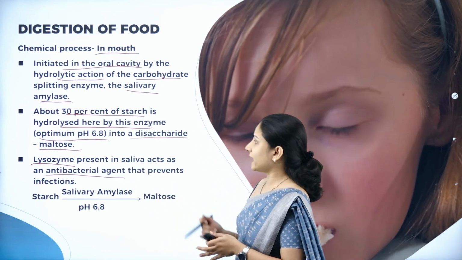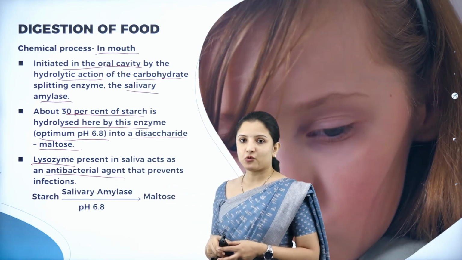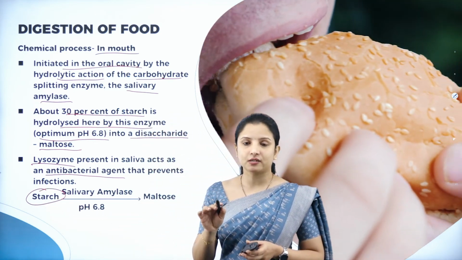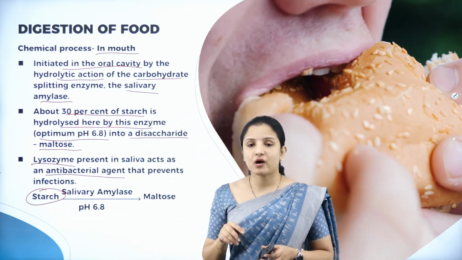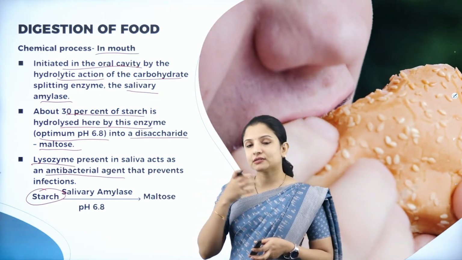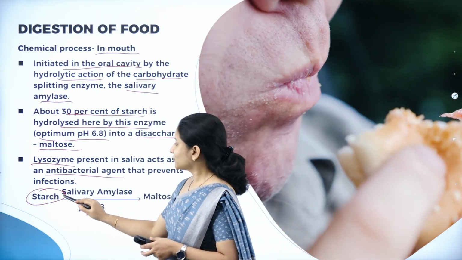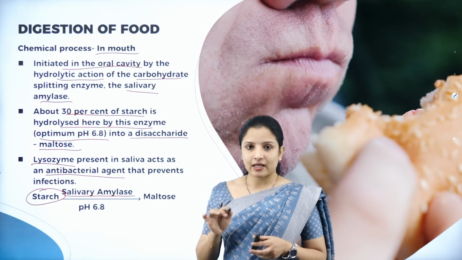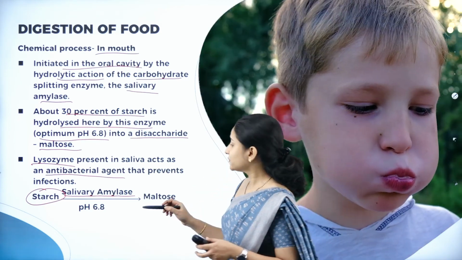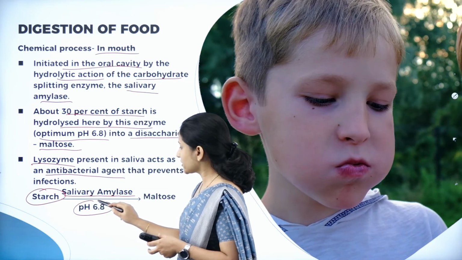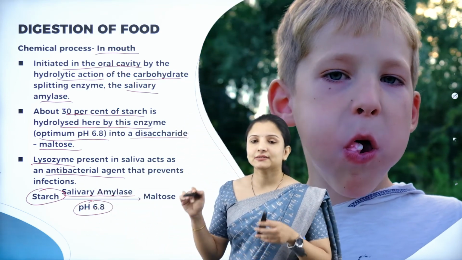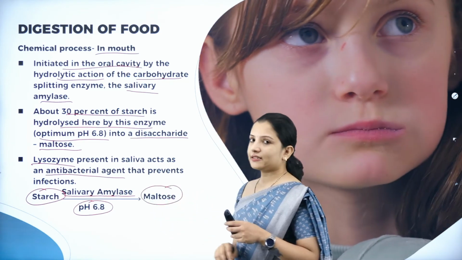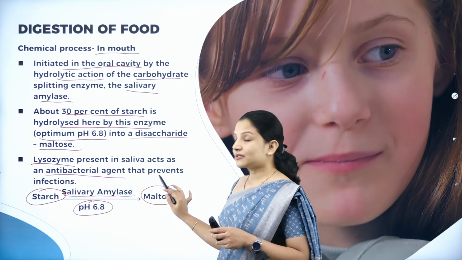So what happens? We have represented it in a simple equation here. Starch. So where was starch present? Starch is nothing but a form of complex carbohydrate that is present in the food. That starch will mix with the saliva, and the saliva contains salivary amylase, which has an optimum pH of 6.8. This salivary amylase will break down the starch into simpler forms, that is maltose, which is a disaccharide. So it is a disaccharide now.